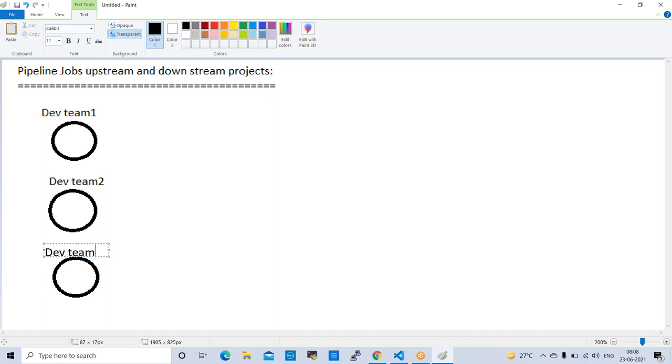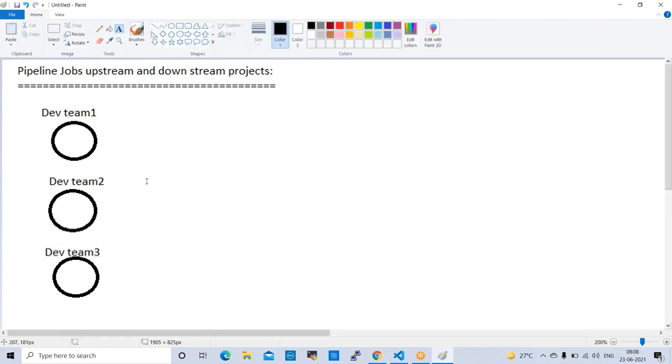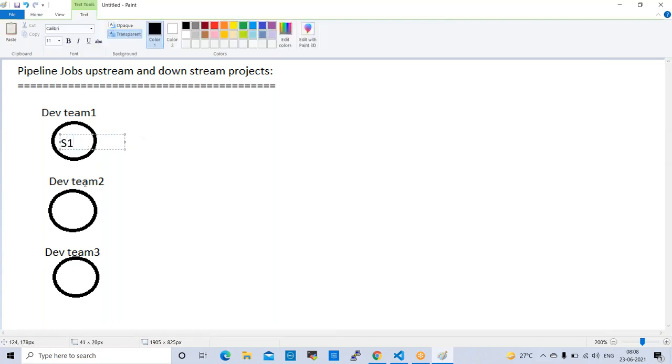Three development teams are working on three different sprints: sprint 1, sprint 2, sprint 3.